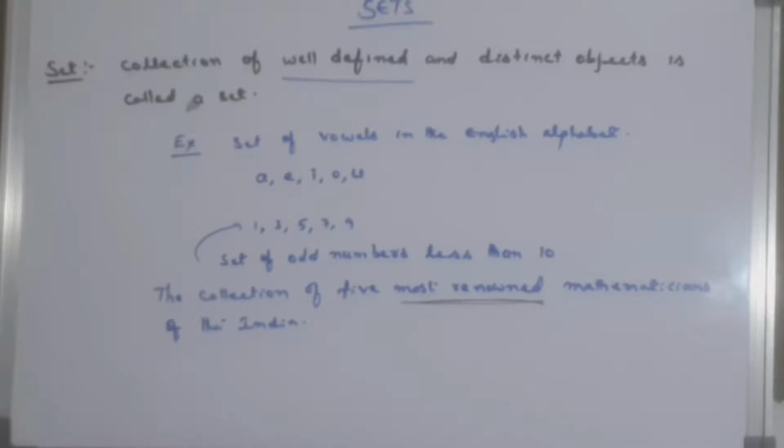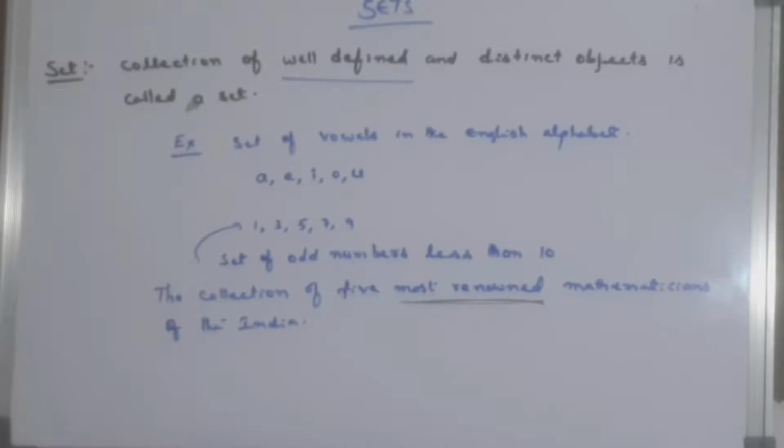These mathematicians are famous in which field? Either in different branches of mathematics. So in which branch of mathematics are they famous? This does not give a clear meaning, so it is not a set. I told you all the elements in the set have to have a common property. But most renowned mathematicians, meaning the famous mathematicians of India, in which branch of mathematics?